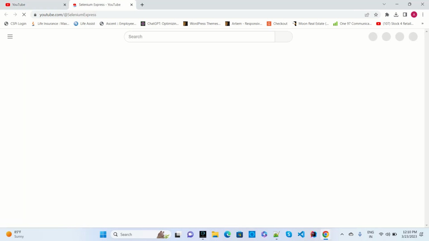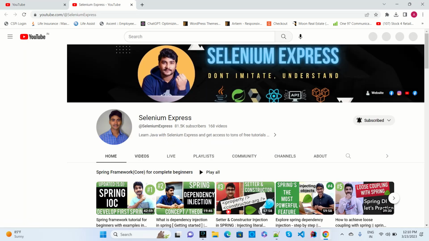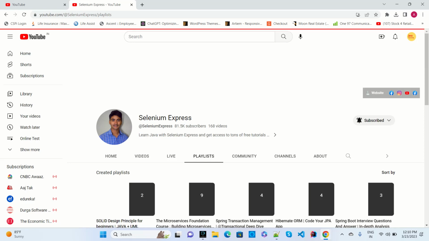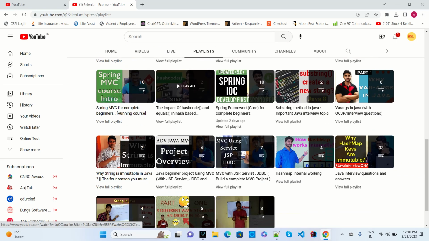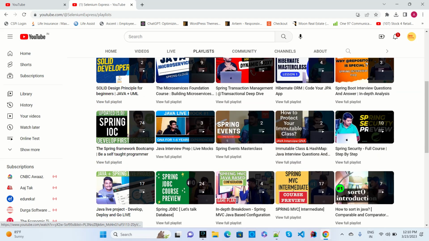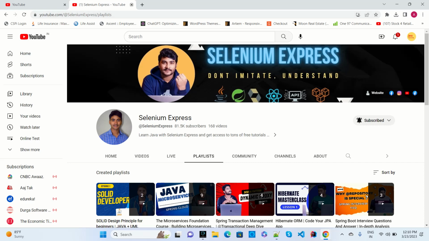And then we have Selenium Express. Suppose you want to learn about testing, then we can go for Selenium Express. There will be testing related things there. Apart from this, we'll have Java, Spring Boot, Microservices, and AWS also provided. This is the Selenium automation.